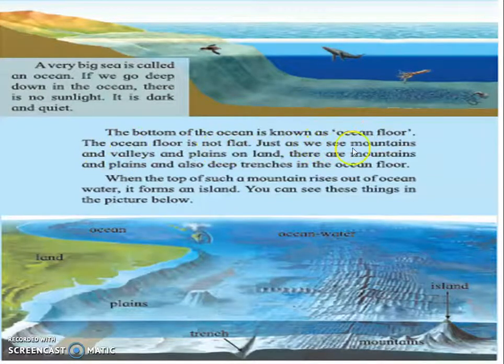Just as we see mountains and valleys and plains on land, there are mountains and plains and also deep trenches in the ocean floor. When the top of such a mountain rises out of ocean water, it forms an island. You can see these things in the picture below. Here in this picture you can see the ocean floor. Here the plains, trenches, mountains and islands are shown.